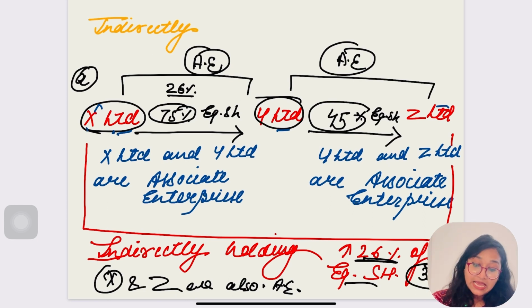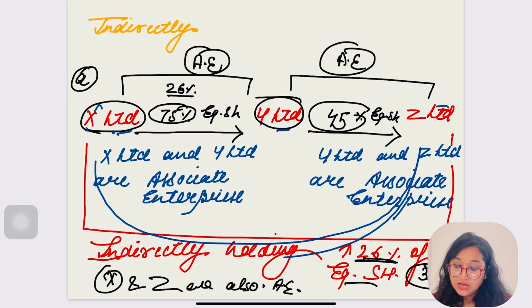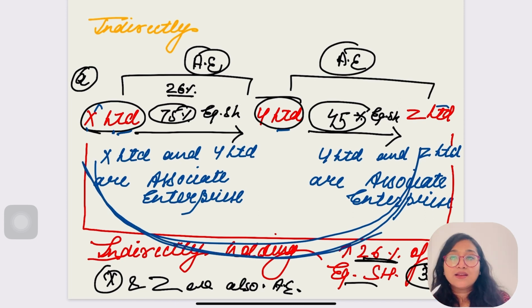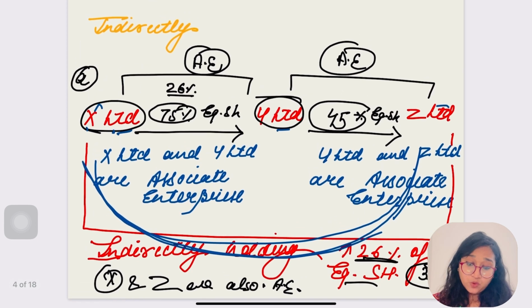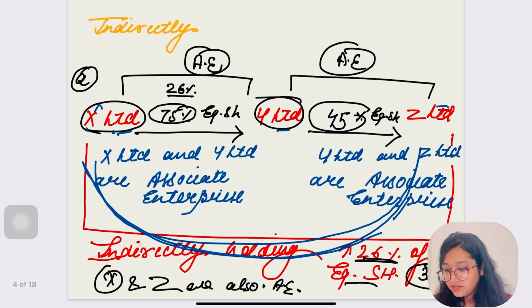But secretly X and Z are also indirectly, not directly, holding an affair, and that affair is an associate enterprise. But how? Take out your calculator, guys. X is holding 75% of the equity share of Y Limited. Is it clear? And Y is holding 45% of the equity share of Z.